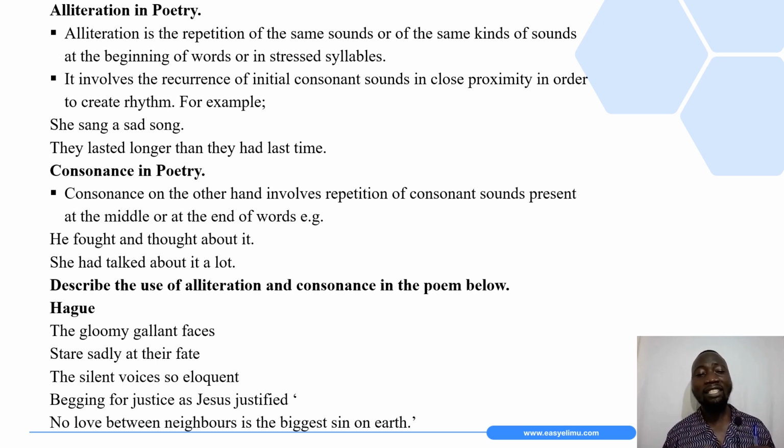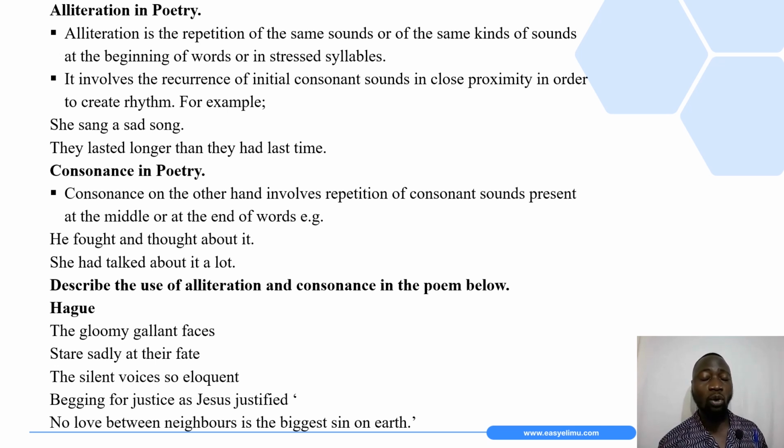So to help us understand what alliteration is better, dear students, we have two examples that can help illustrate this. The first one: she sang a sad song. Looking at that line, we have got the consonant sounds.